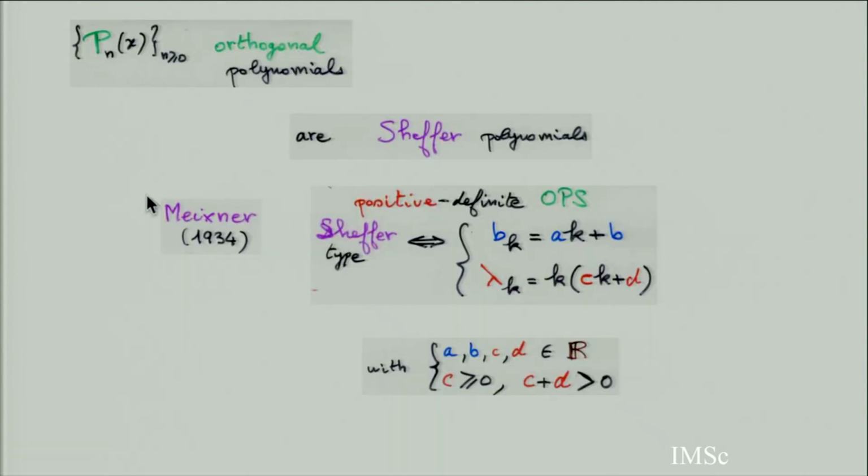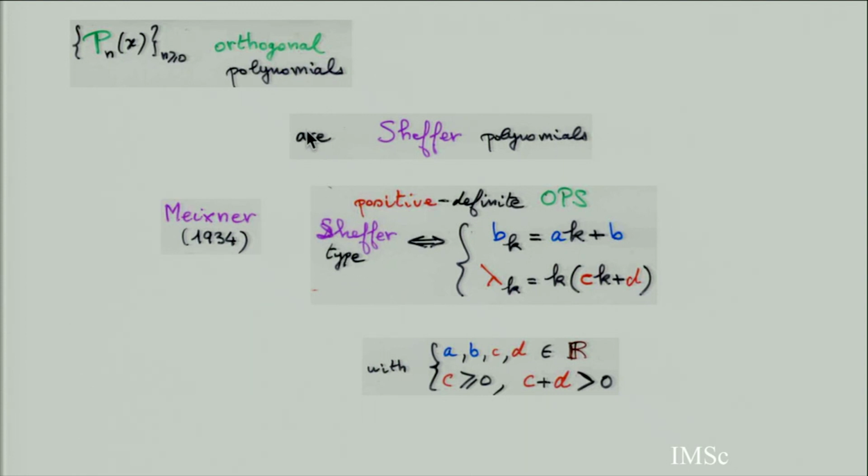And then there is the famous Meixner theorem, which is in fact for real polynomials, real numbers, with some positivity, etc. But I think this theorem is true for formal general orthogonal polynomials.